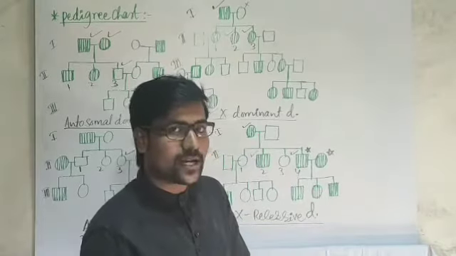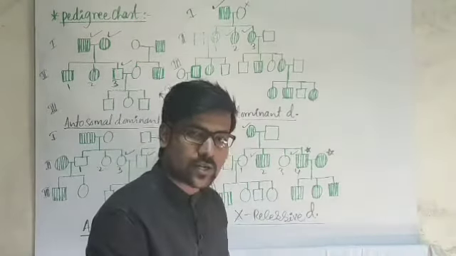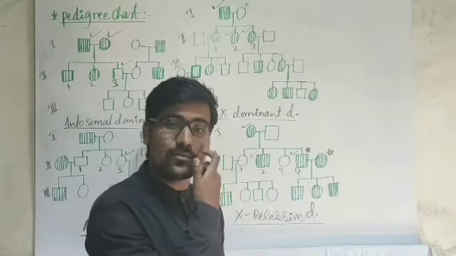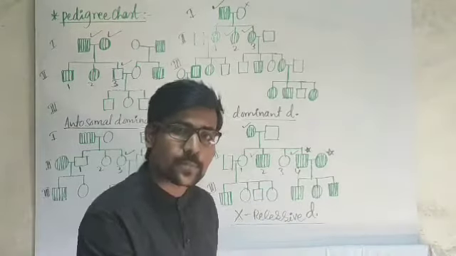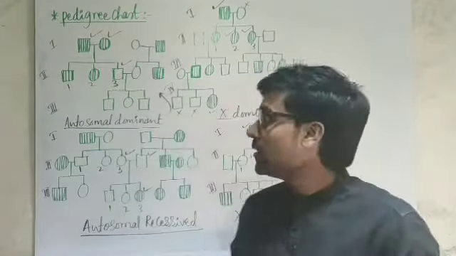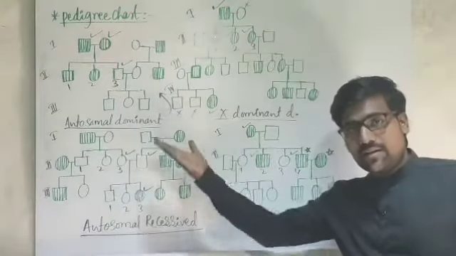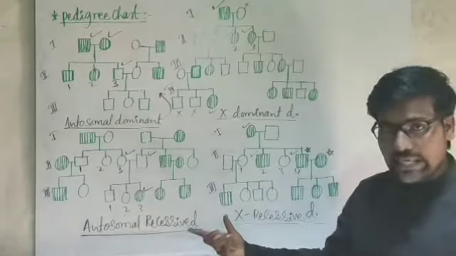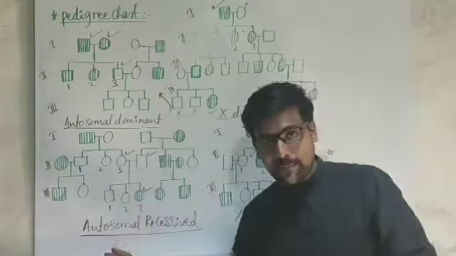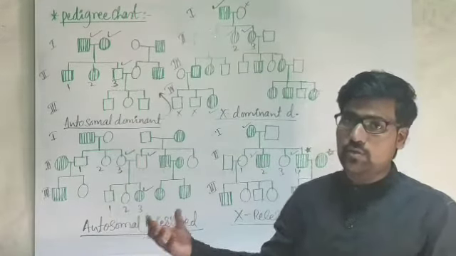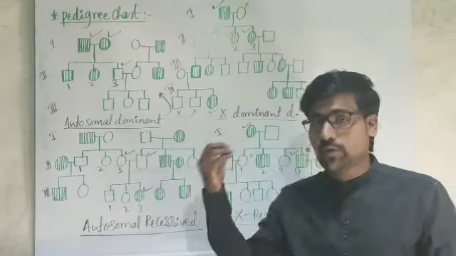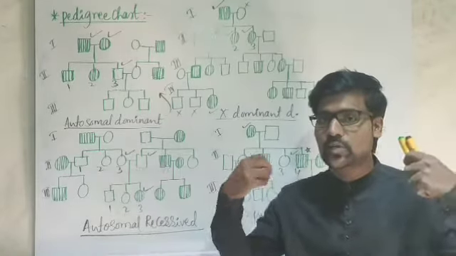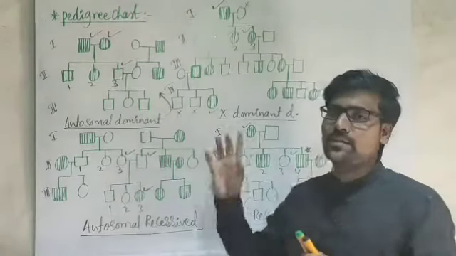If they have given color blindness as one option instead of X-linked recessive disorder, that is okay. Why? Because color blindness is an example of a sex-linked recessive disorder. Hemophilia is another; those are X-linked recessive disorders. So while looking at the chart and the options, we have to keep the disorder examples in mind: autosomal dominant, autosomal recessive, allosomal recessive. Please keep the examples from your textbook in mind, then you can easily predict the charts.